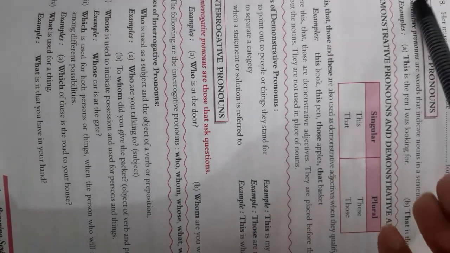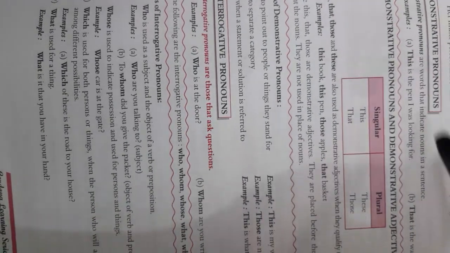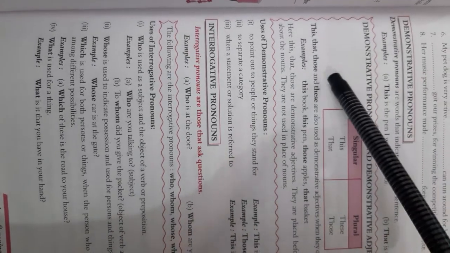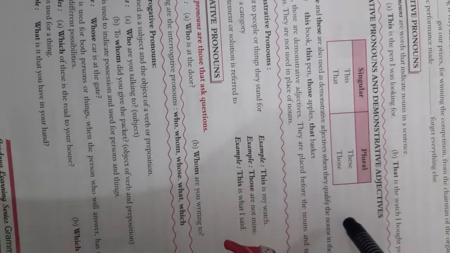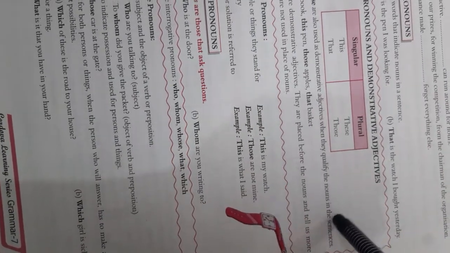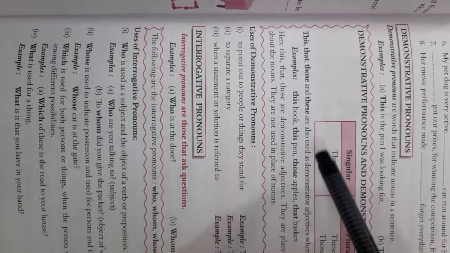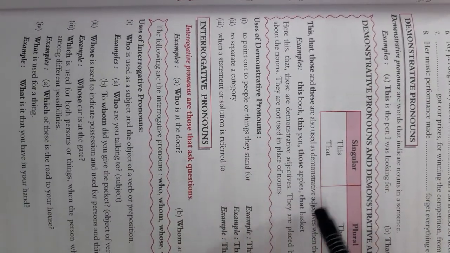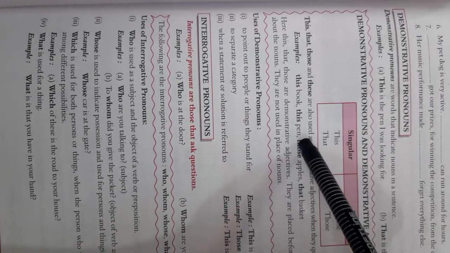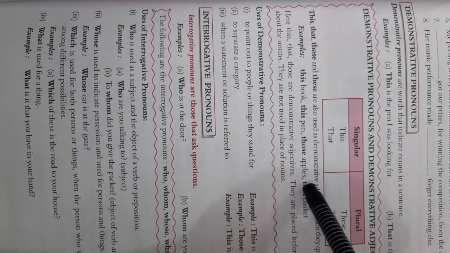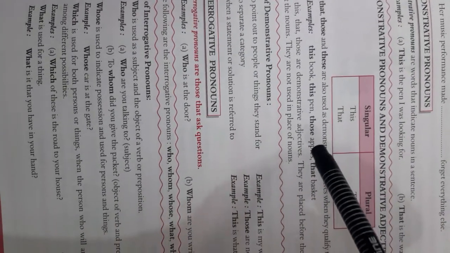Now here the demonstrative pronoun indicates the noun. It indicates the noun. Now this, that, these, those are used as demonstrative adjectives when they qualify the nouns in the sentence. Demonstrative adjectives, how? This book, this pen, those apples, that basket. Now here, this, that, these and those are demonstrative adjectives.